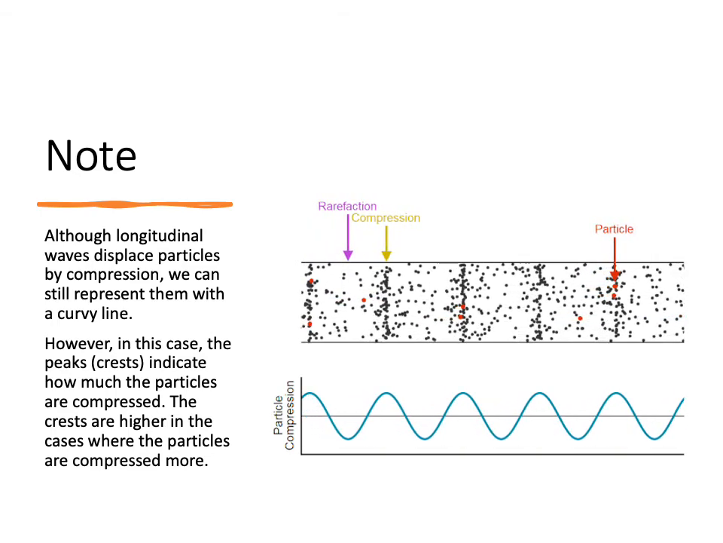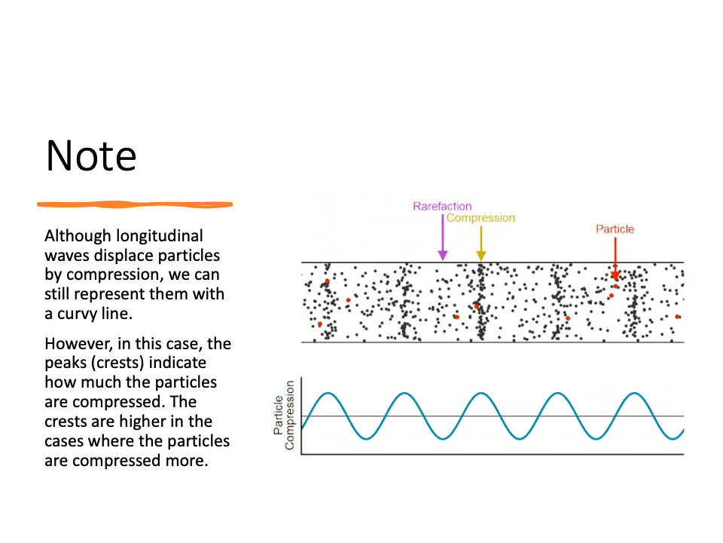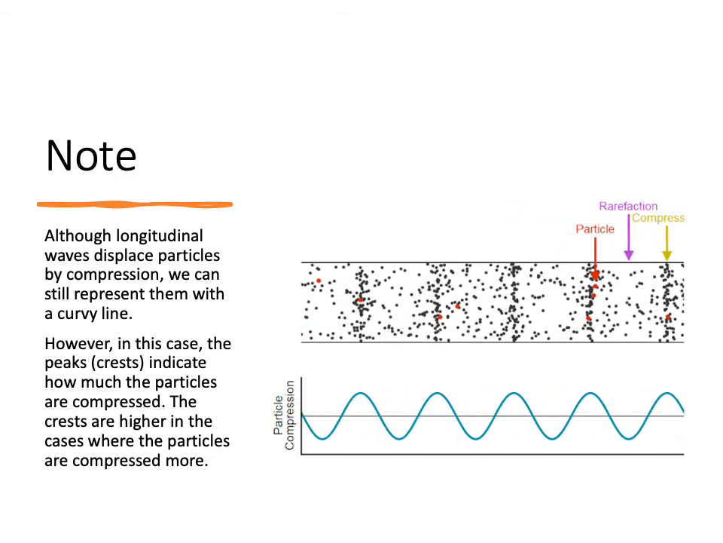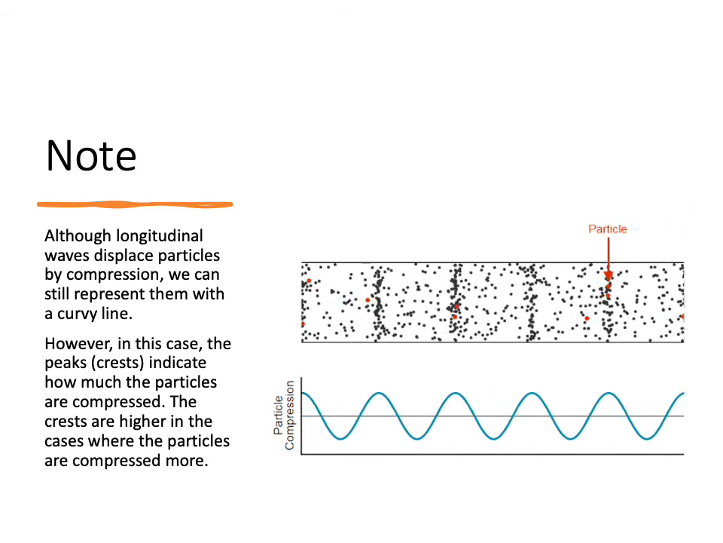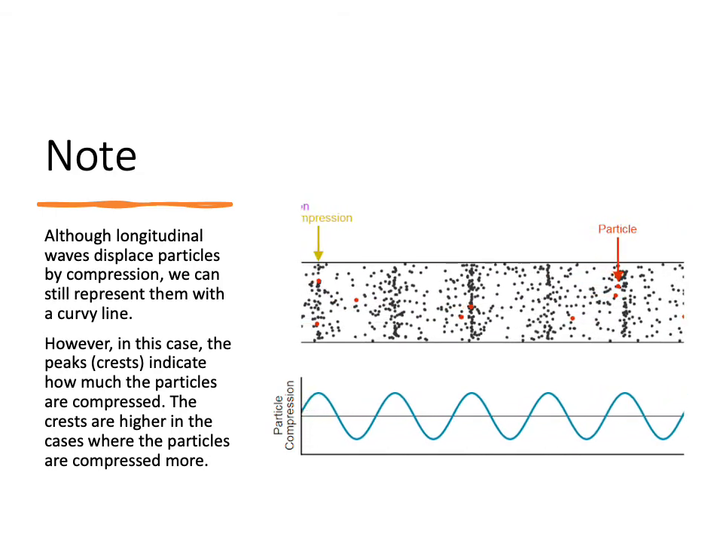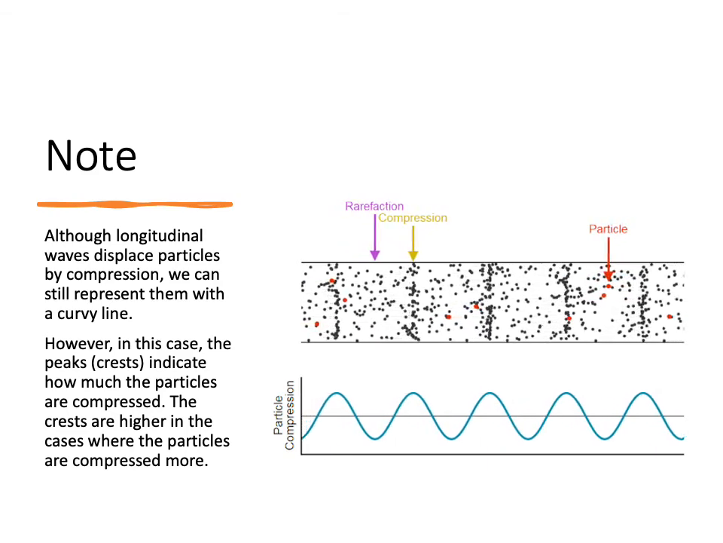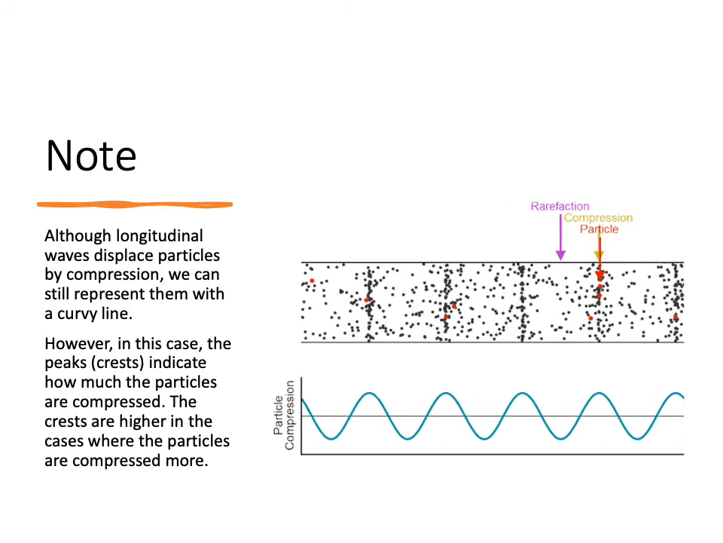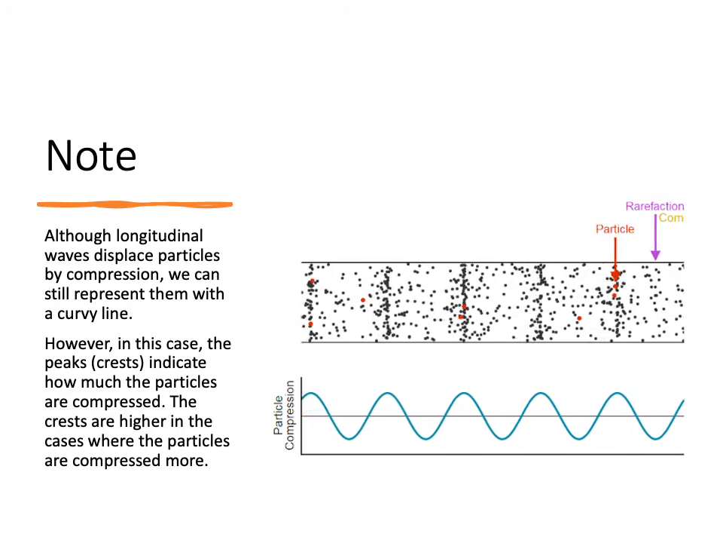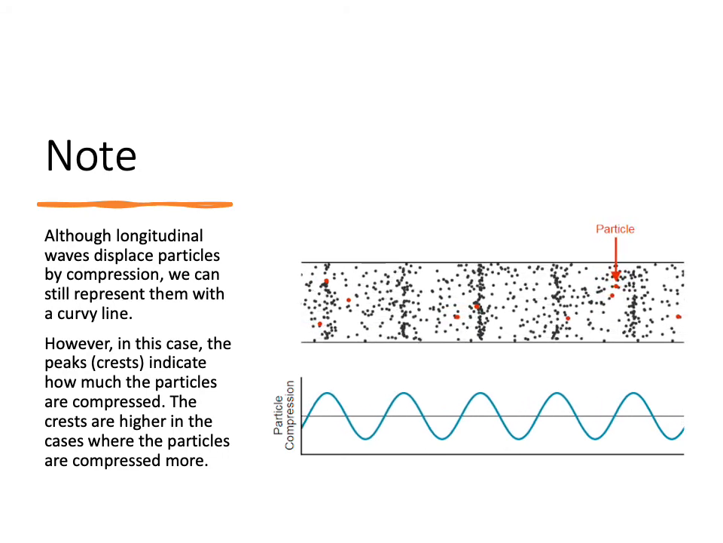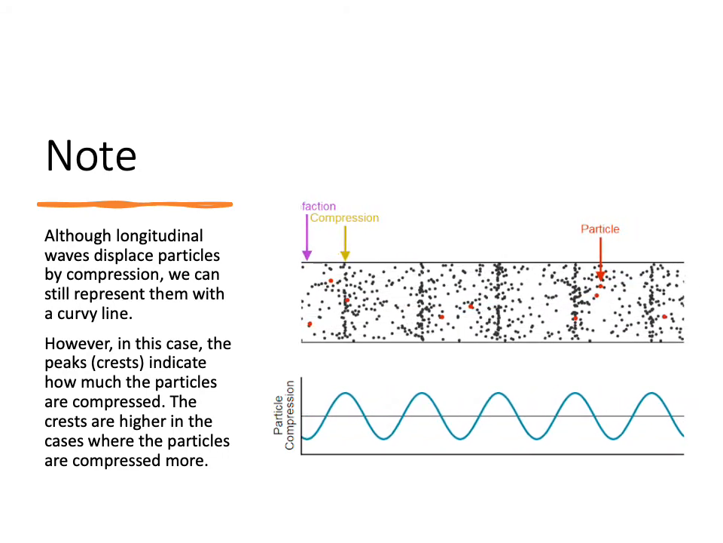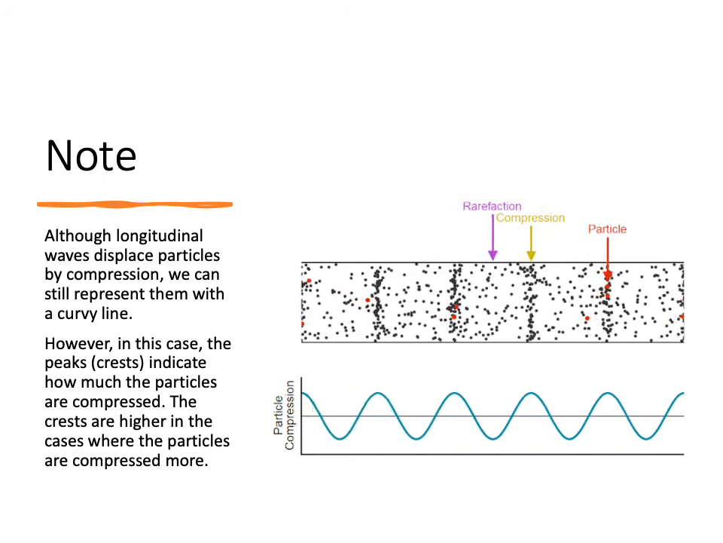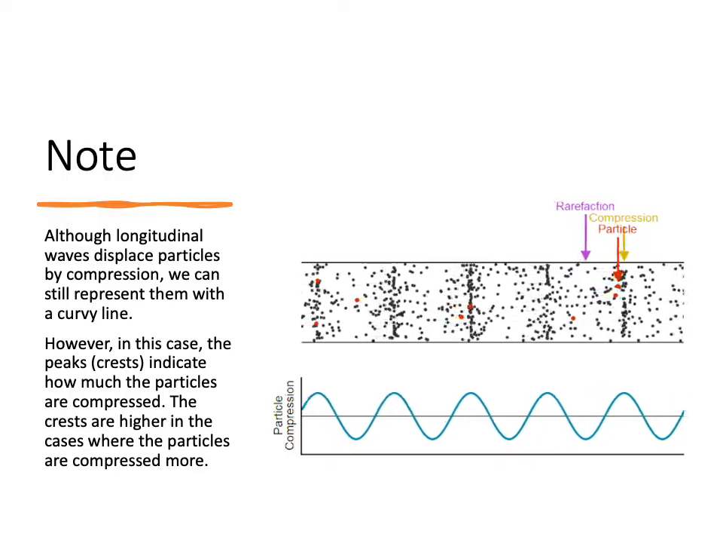Follow along on the bottom, because you can see in this case the peaks and crests indicate how much the particles are compressed. So we go up when the particles are really close together, and then we can draw it as down when the particles are farther apart. This indicates how much the particles are compressed. The crests are higher in the cases where the particles are compressed more. So this allows us to take a longitudinal wave and draw it as an easier to represent transverse wave, a curvy line.